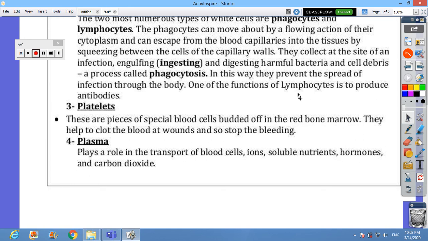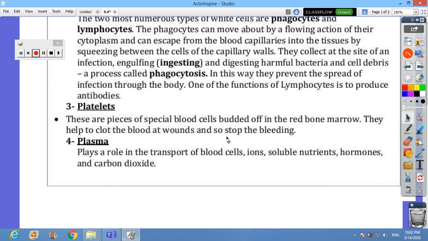This is another technique. About the platelets, they are pieces of special blood cells budded off in the red bone marrow. They help to clot the blood by releasing some chemicals at the wound and so stop bleeding.